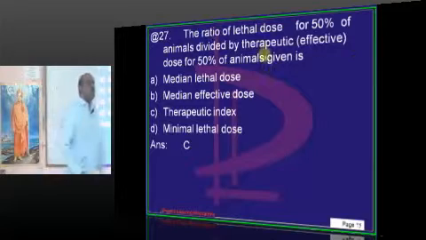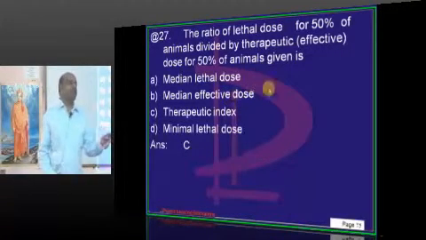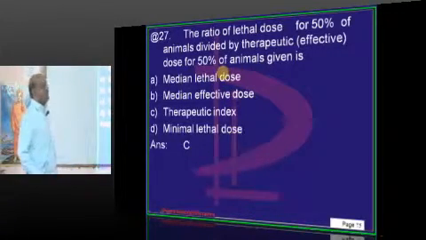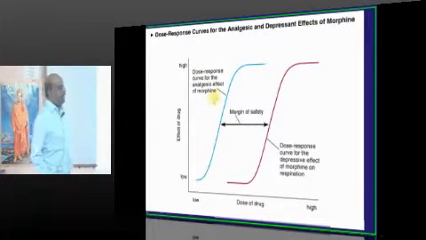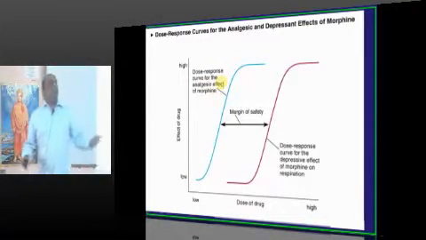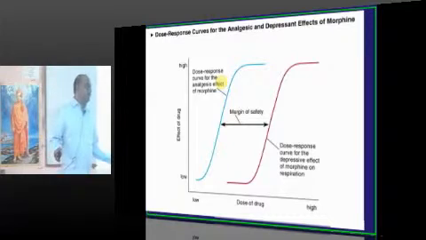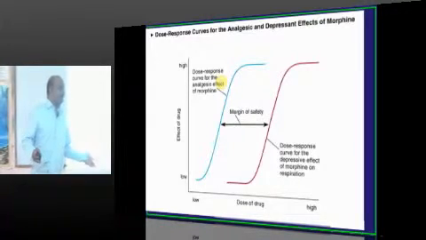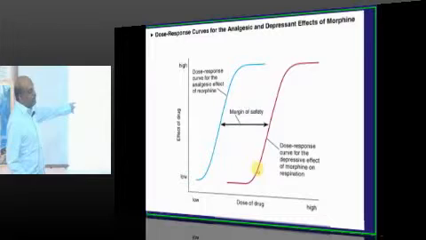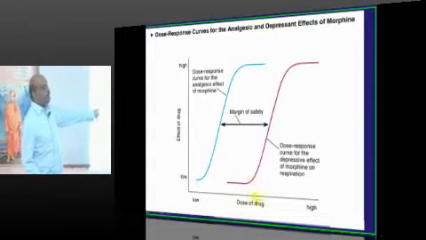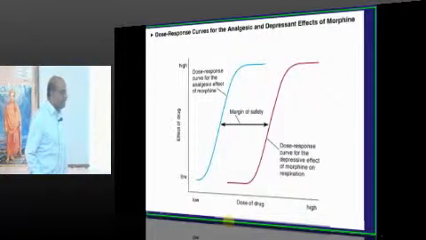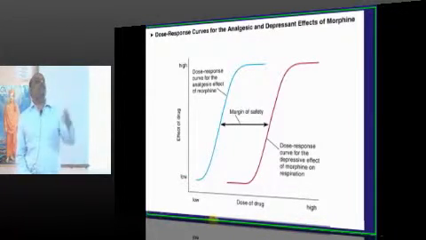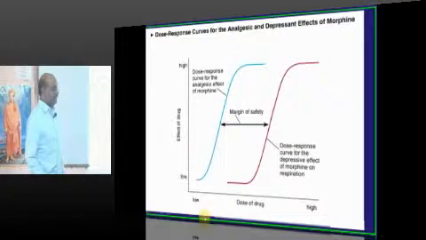Now, what is the ratio of lethal dose to that of therapeutic dose for a given animal called? Whenever you give any drug, doctor, the drug will have certain beneficial effects, which are called therapeutic effects. The drug will also have certain adverse effects. For example, you have given morphine. Morphine is a painkiller. Pain killing is the therapeutic effect. But morphine can also lead to development of respiratory depression.